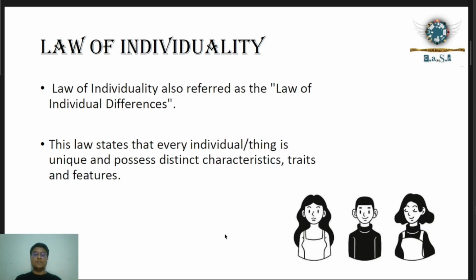First, we have the law of individuality. Basically, we can say that each and every individual, or thing, possesses some unique characters, traits, or features. Sometimes this law is also known as the law of individual differences. We can take one example: assume we have two persons, one named Ram and another named Sham. When Ram and Sham touch a surface, they leave some residue behind, and this residue is known as fingerprints. When an investigator comes to a crime scene, they lift that fingerprint and analyze it.